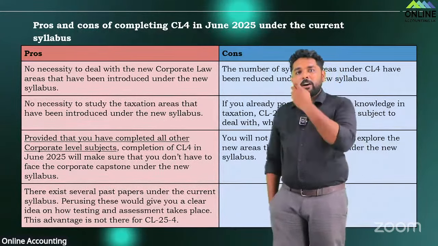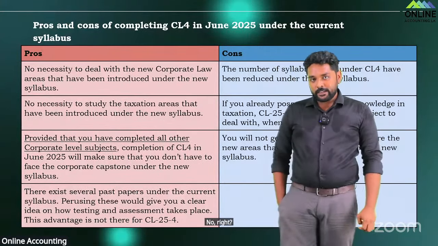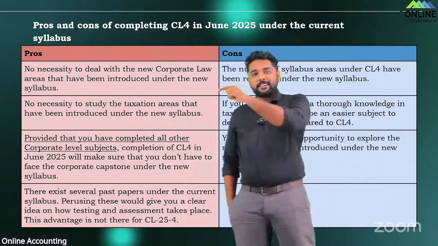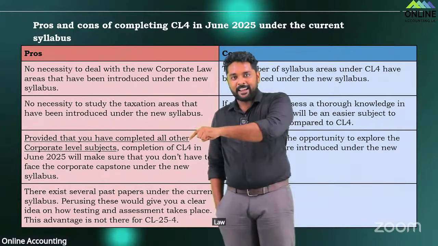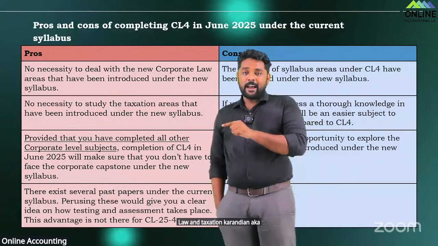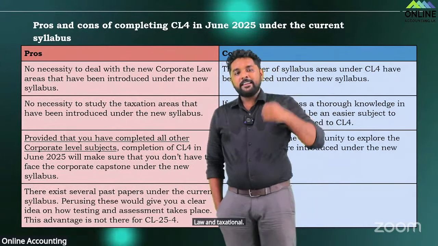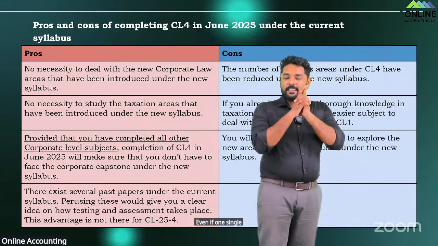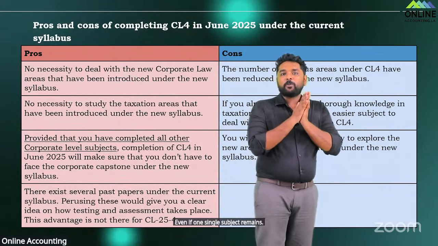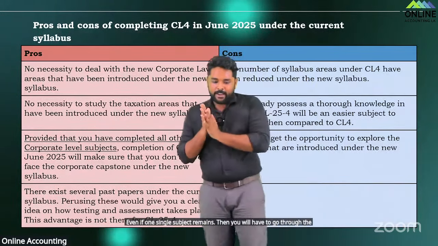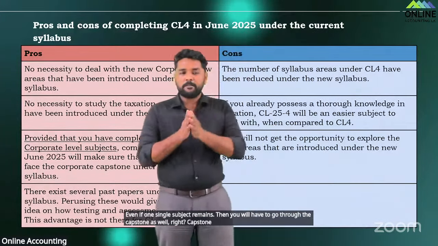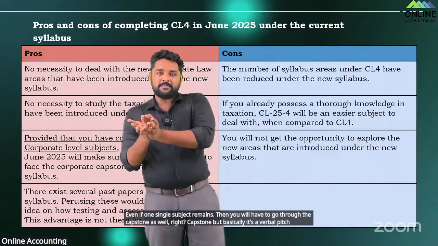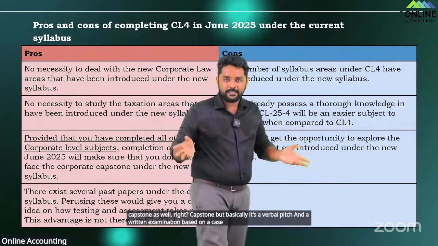ඒක විතරක් නොකර හිටියොත් ජූන් වල ඒක complete කරේ නැත්තම් ඔයා අනිත් ඒවා ඔක්කොම ඉවර වුණත් අලුත් syllabus එක යටතේ නම් ඔයා law and taxation කරන්න යන්නේ. ඒක කරලා ඔයාට capstone එක pass වෙන්නත් සිද්ධ වෙනවා. Why? Even if one single subject remains, then you will have to go through the capstone as well, right? Capstone එක ගැන හෂාන්ස කතා කරයි, but basically it's a verbal pitch and a written examination based on a case study, right? ඔහොම තමයි ඒකේ structure එක යන්නේ.